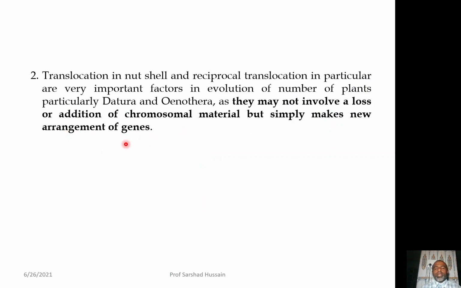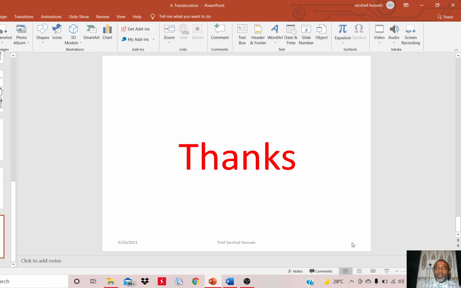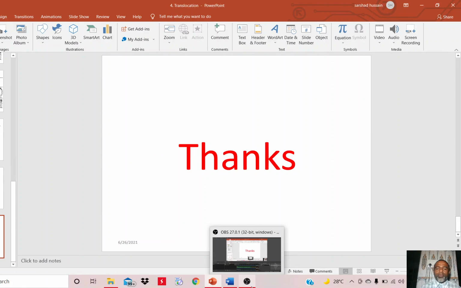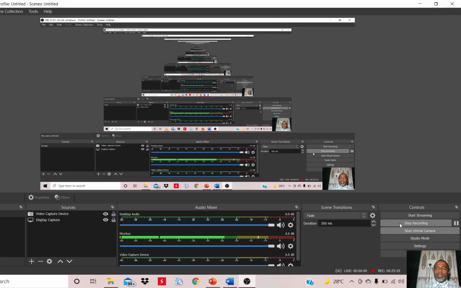Because of the formation of the new arrangement, the action of the gene may go modified, the expression of the gene is modified because of the positional effect. As a result, you may find that new species are formed. Thanks. This is all about the translocation, one of the structural chromosomal changes that we have discussed till date. So, this was the fourth structural chromosomal changes, which is called the translocation.